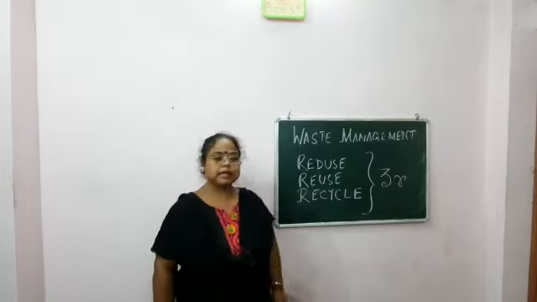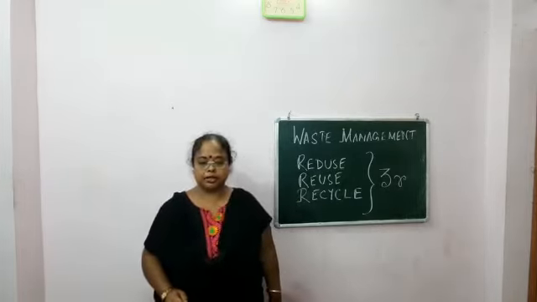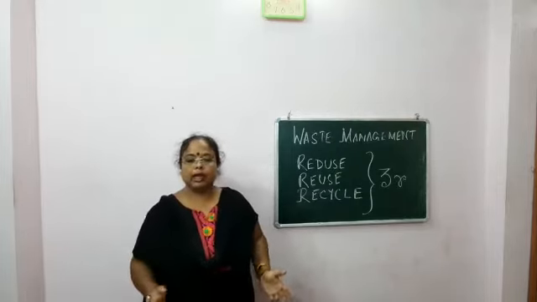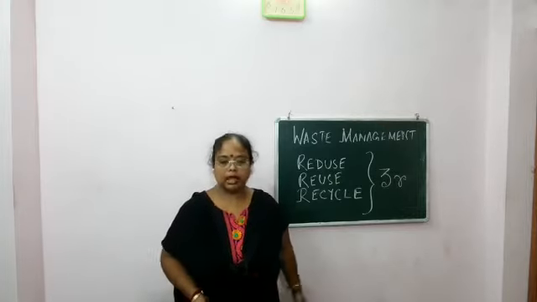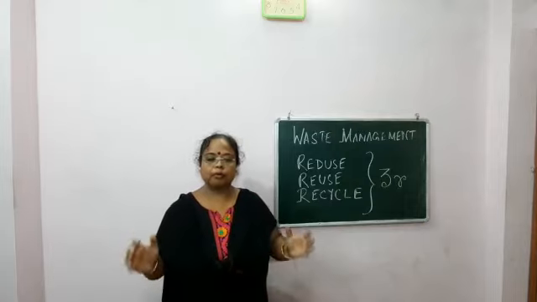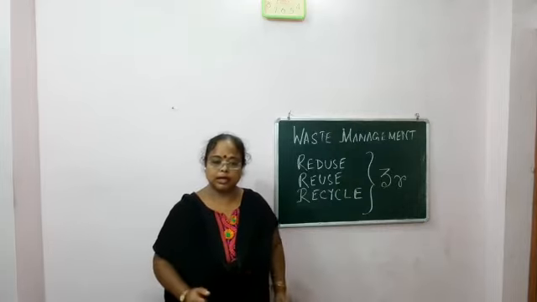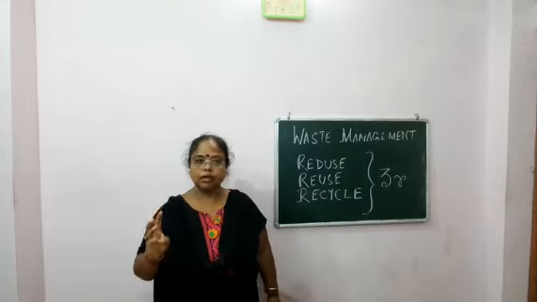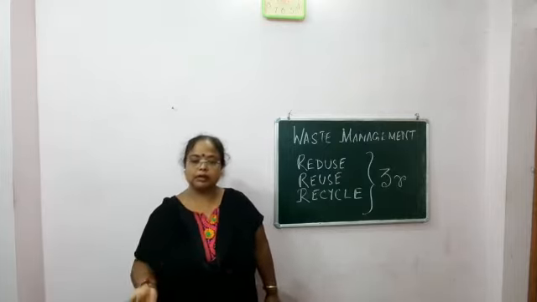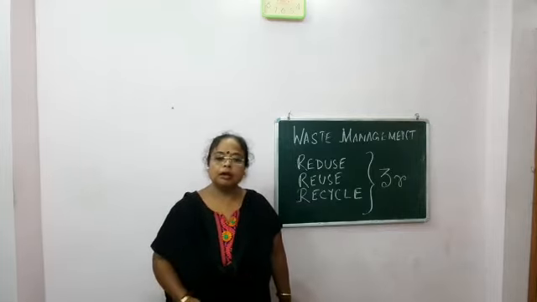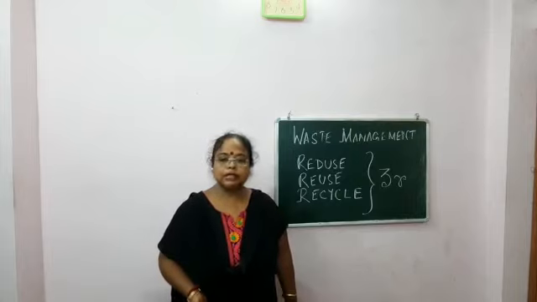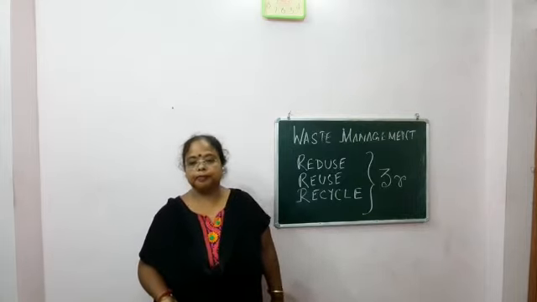Third one, recycle. Recycling the waste. A large amount of what we throw away can be recycled and reused again. In India, in a particular season, tons of bagasse come from the sugar industry. You have learned that there are 3 byproducts: bagasse, molasses and press mud. Bagasse comes from the sugar industry. Bagasse can be reused in the manufacture of pulp and paper.